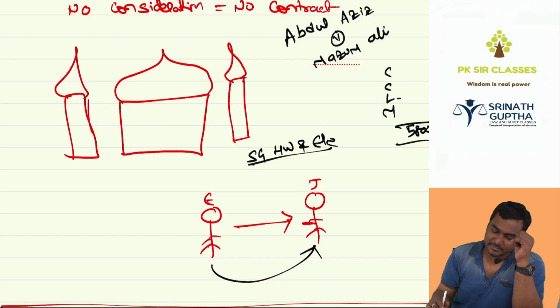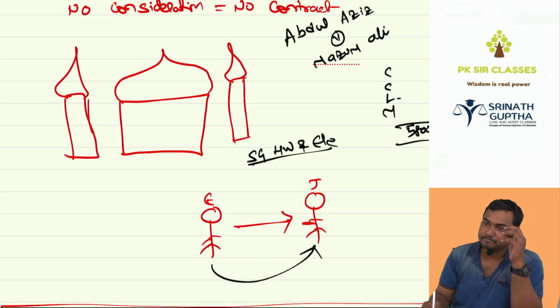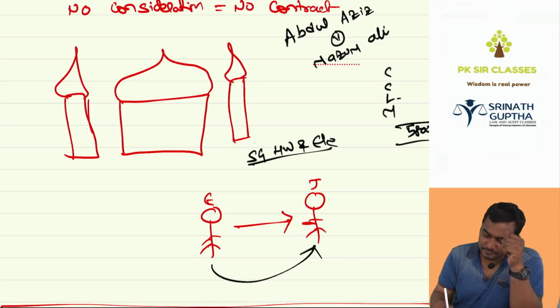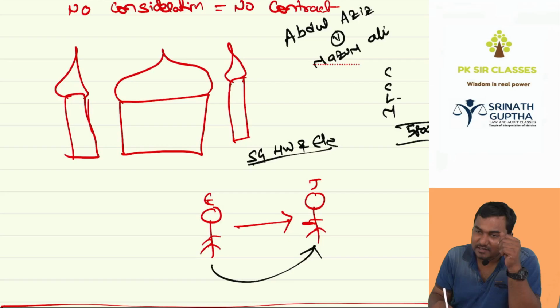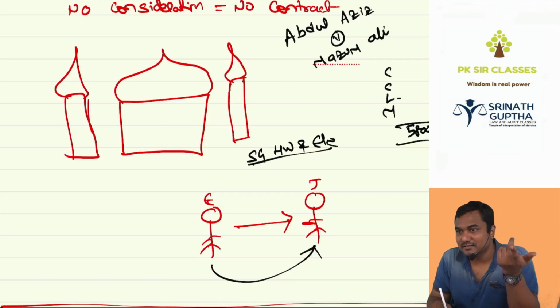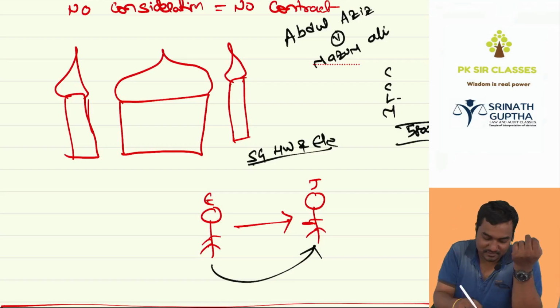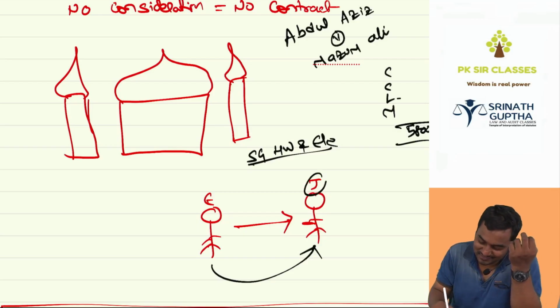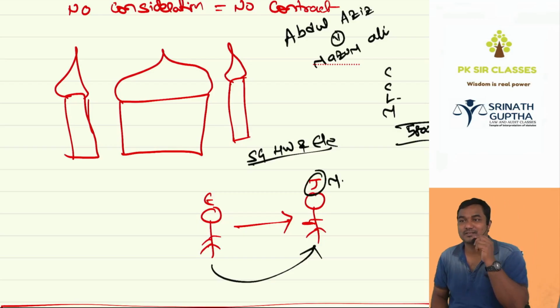There was another case, Gori Muhammad versus Kedarnath. In that case, there was a Maulana. John is the Maulana Sahib.